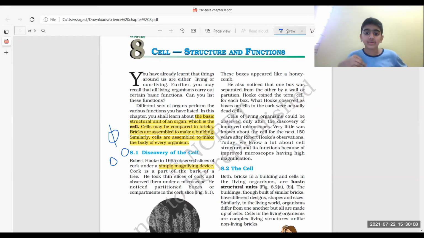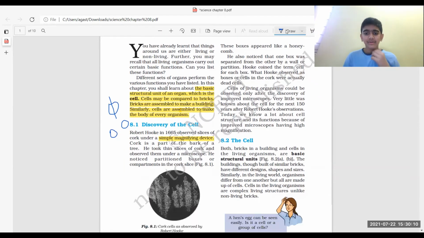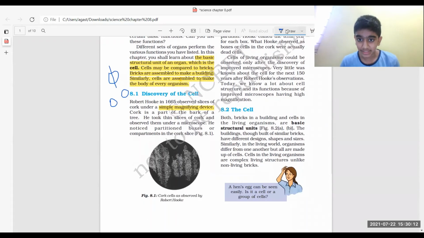Now let's get back to the cell, guys. What exactly is a cell in a living organism? The bricks in a building and the cells in living organisms are the same, isn't it? They're the basic structural unit, guys. This is a very important terminology when you define a cell in a living organism.